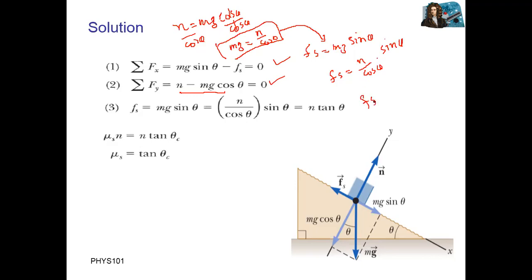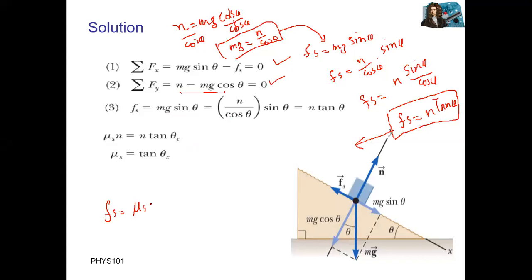Now we can write static friction equal to n times sine theta divided by cosine theta, and sine divided by cosine equals tangent theta. So we are searching to find the coefficient of friction. We also know that friction force is equal to mu s multiplied with n.